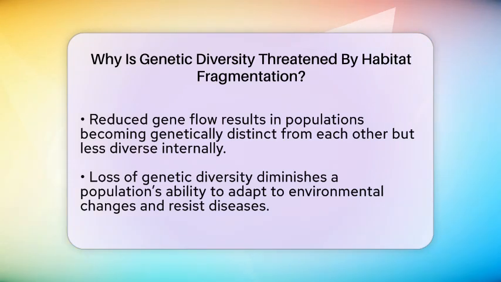This loss of genetic diversity can make populations less adaptable to environmental changes. If a disease hits, a genetically diverse population is more likely to have some individuals resistant. But if diversity drops, the entire population could be wiped out. For instance, fragmented populations of animals and plants tend to have lower genetic variation and higher risks of extinction.